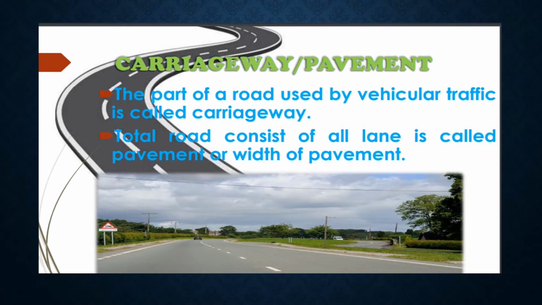Carriageway. The part of a road used by vehicular traffic is called carriageway. The total road consisting of all lanes is called pavement, or width of pavement. The width of pavement or carriageway depends on the width of traffic lane and the number of lanes.